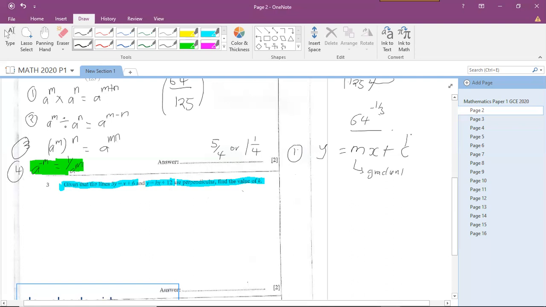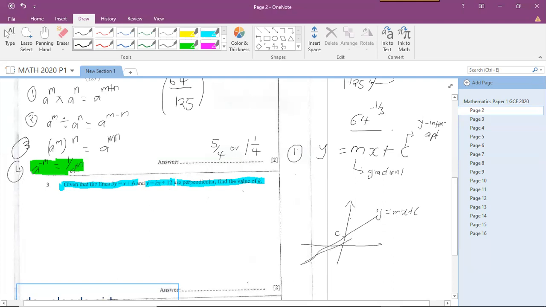And this c here, please, in coordinate geometry, it's not a constant. It's the y-intercept. It means this is the point where this line, y equals mx plus c, cuts the y-axis.